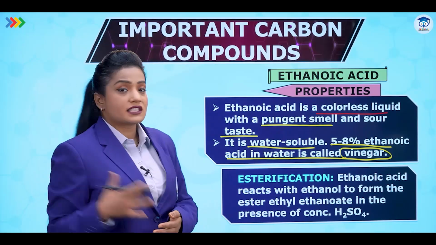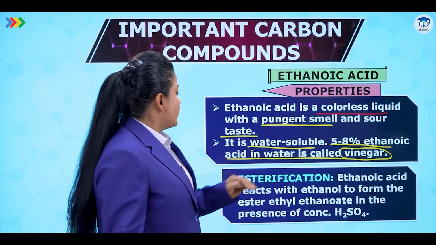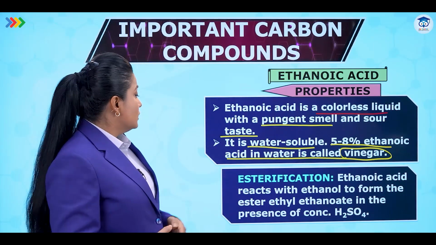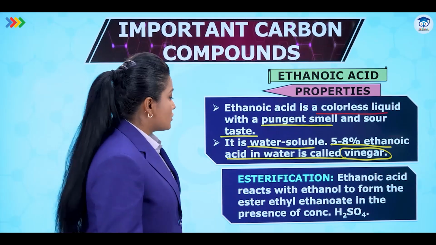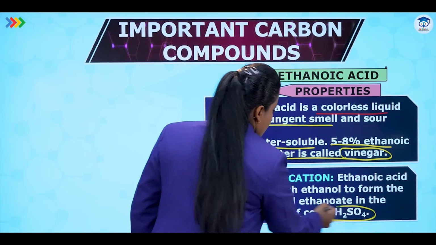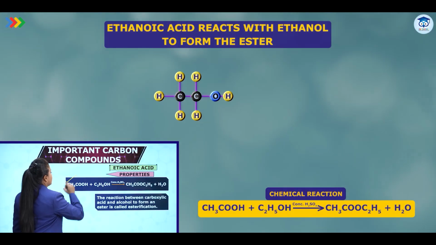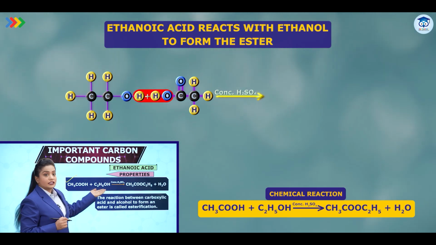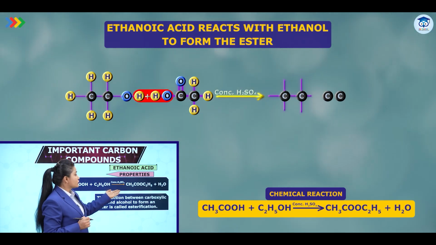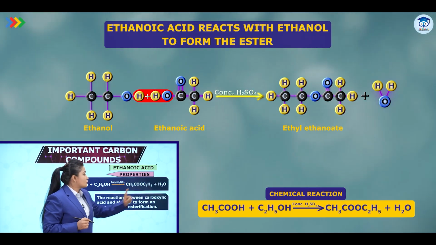We have also covered esterification in the previous class. So let's try to summarize what it was. Ethanoic acid reacts with ethanol to form the ester ethyl ethanoate. We did the reaction in the presence of conc H2SO4, which is the required condition. And this was the reaction that we have already done. So let's try to recall it. When ethanoic acid combines with ethanol in presence of conc H2SO4, we get the ester ethyl ethanoate plus H2O.